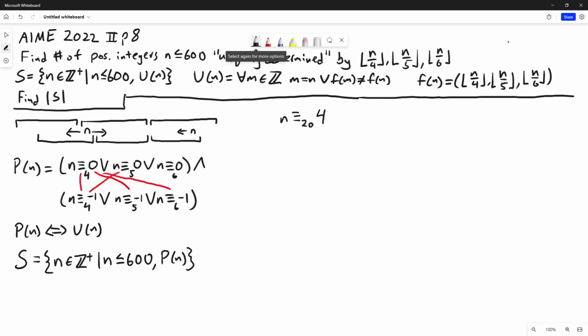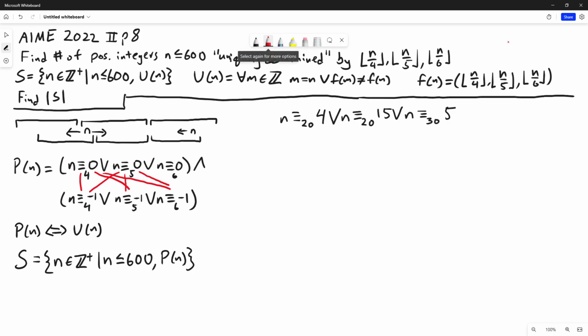Again, we can use the Chinese remainder theorem to say that n is congruent mod 20 to some number. And if we think about it for a second, 15 works. 15 is a multiple of 5 and it's 1 less than 16, which is a multiple of 4. Next we have n congruent to 0 mod 5 and n congruent to negative 1 mod 5. No solutions there. Next we have n congruent to 0 mod 5 and n congruent to negative 1 mod 6. Again, 6 and 5 are coprime, so the Chinese remainder theorem tells us n is congruent mod 30 now to some number, and that number will be 5.